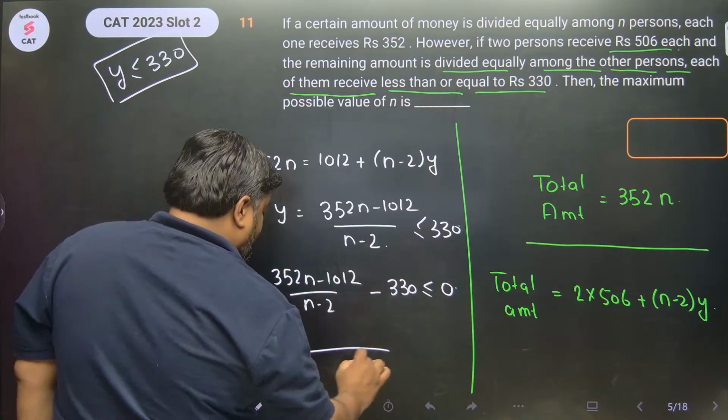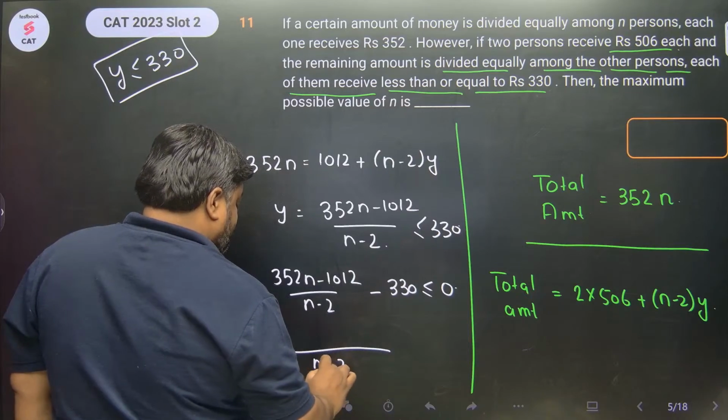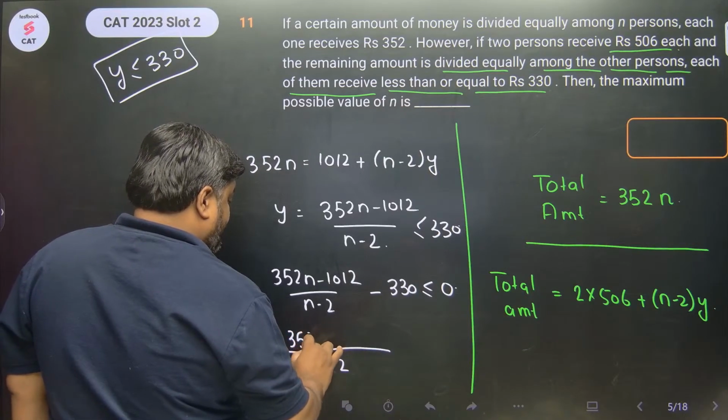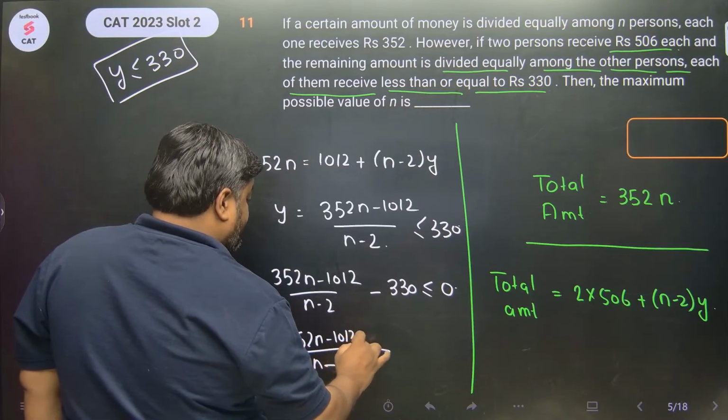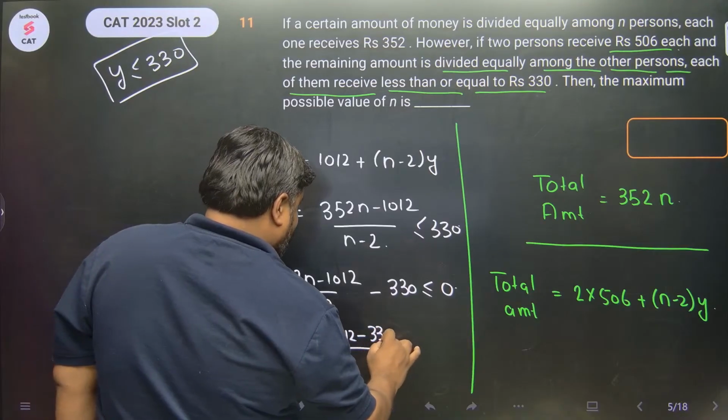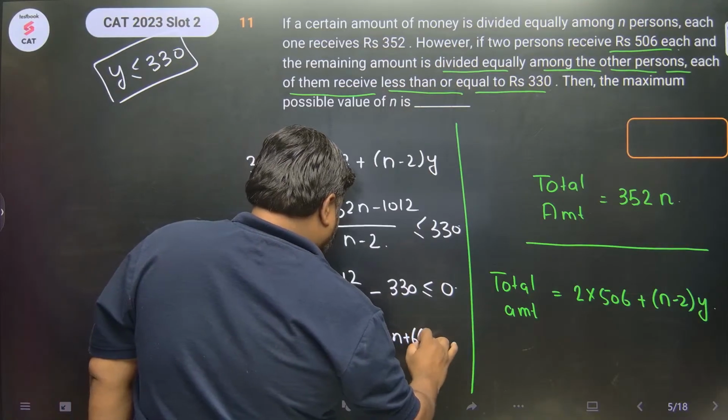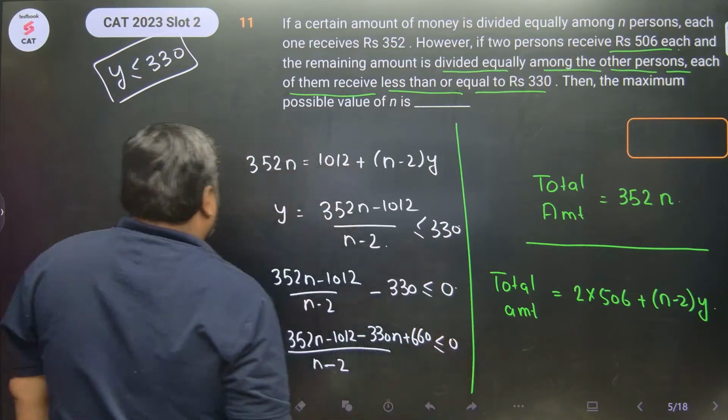Taking the LCM, n-2 is the LCM. 352n minus 1012 minus 330n plus 660 less than equals 0.